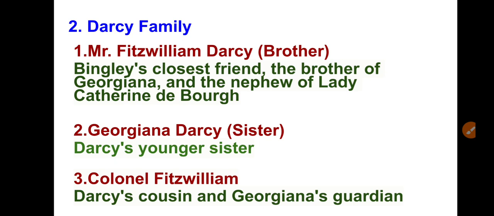He does, however, have a strong sense of honor and virtue, but that is just superficial. Afterwards he changes. So this is Mr. Darcy. William Darcy has some superiority, but then afterwards he changes, right? So that is Mr. Darcy.